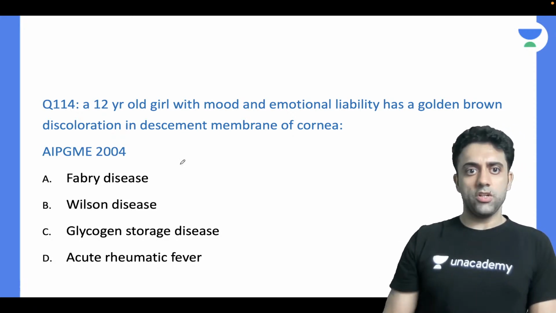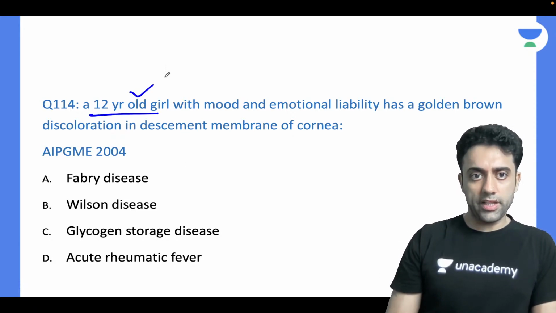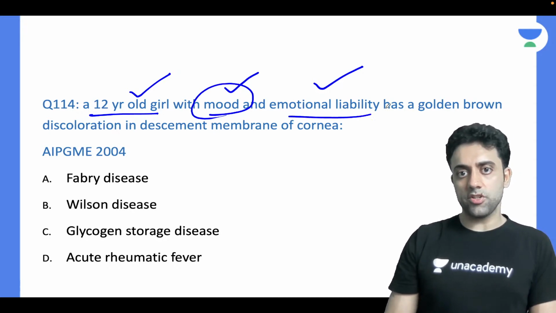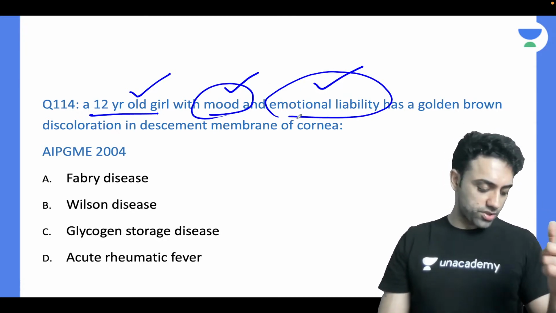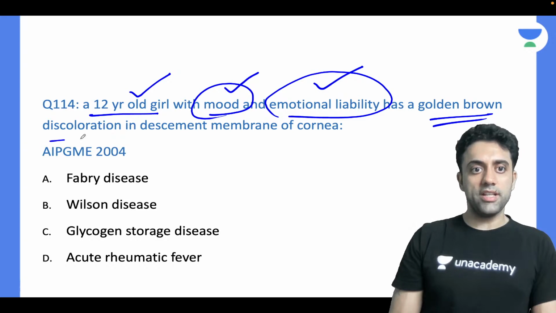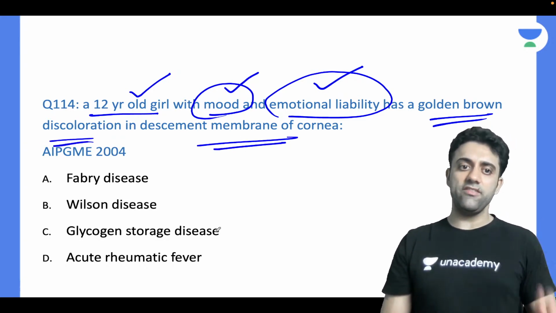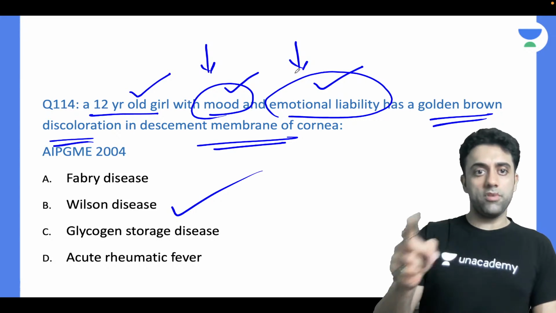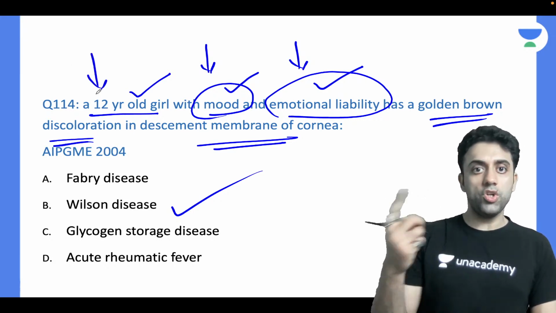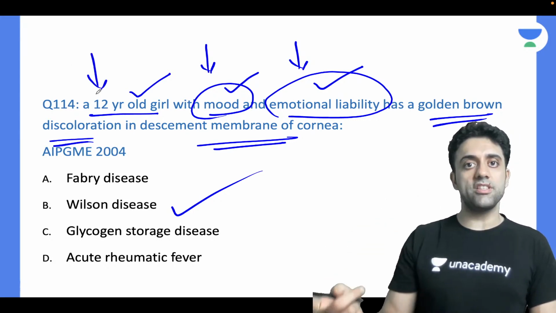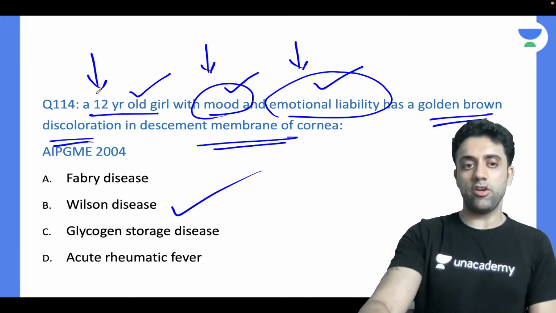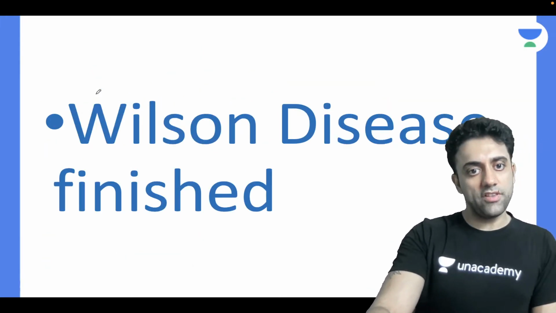Okay, a 12-year-old girl with mood and emotional lability, has a golden brown discoloration of Descemet membrane. I think anyone can tell this, it's Wilson. Such a question will come, please dear. A 12-year-old girl, mood changes, school performance problems, and golden brown discoloration in the Descemet membrane of the cornea, Wilson disease. That's it. That finishes Wilson disease.